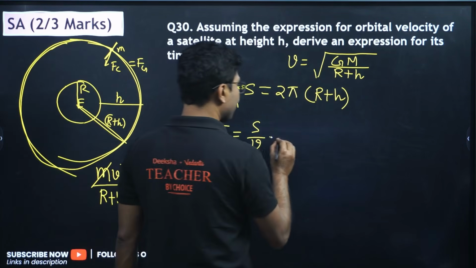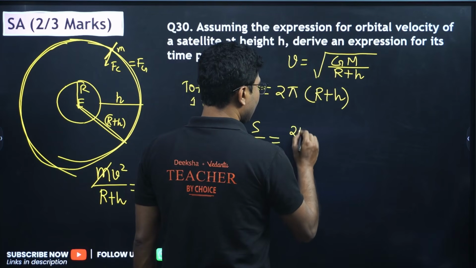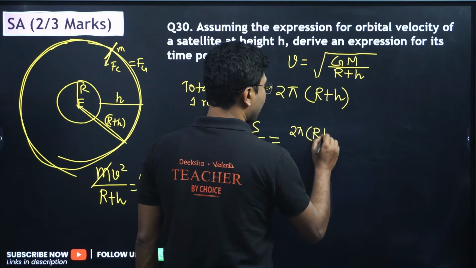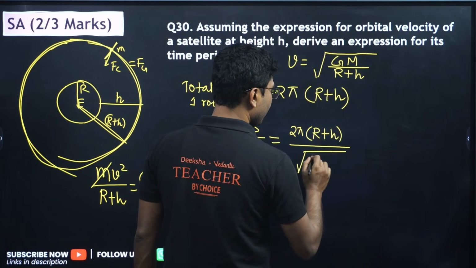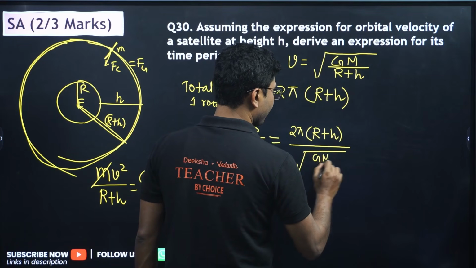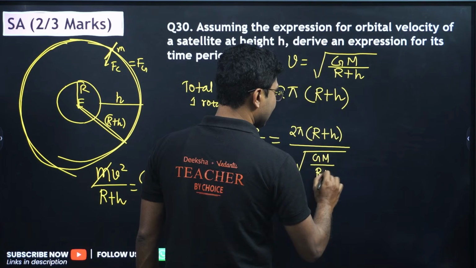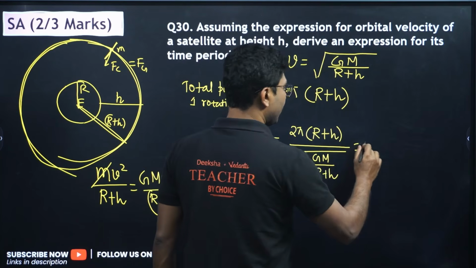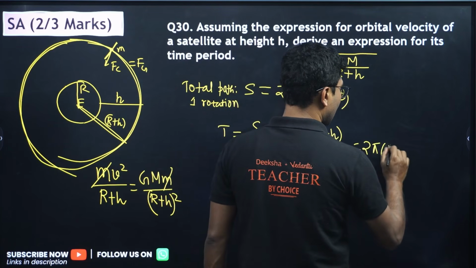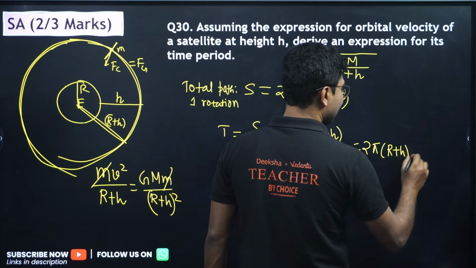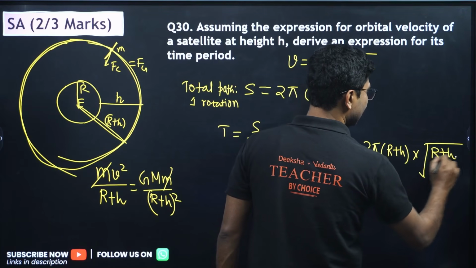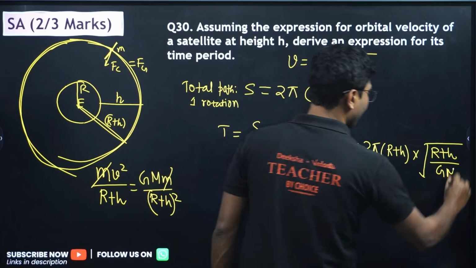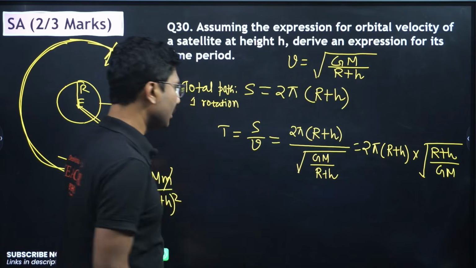So now we will put these values. So 2 pi (r plus h) divided by square root of GM by (r plus h). So now it will be 2 pi (r plus h) into square root of (r plus h) divided by GM. Okay, so it was in division, so that's why it's rotated.